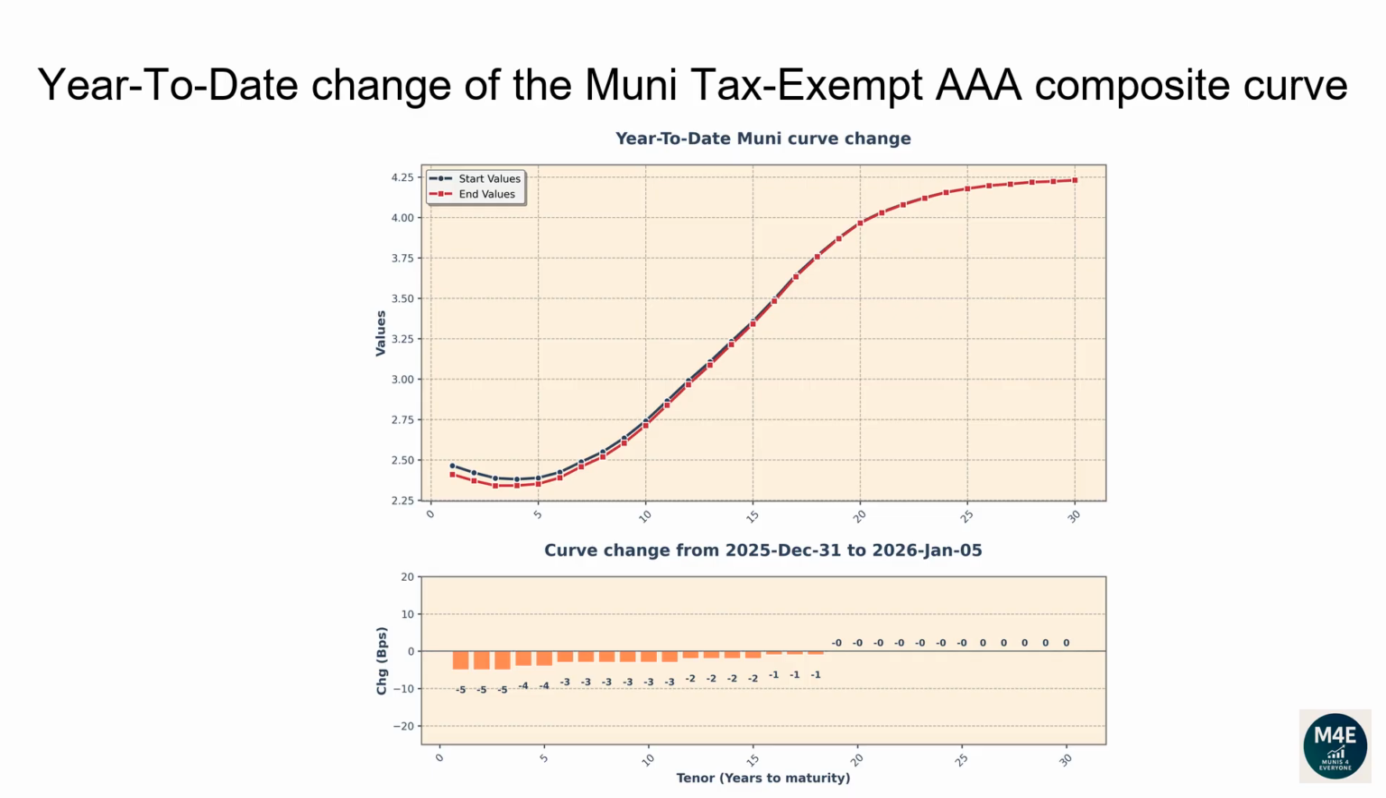The 1-year tenor changed -5 basis points. The 2-year tenor changed -5 basis points. The 5-year tenor changed -4 basis points. The 10-year tenor changed -3 basis points. The 20-year tenor changed 0 basis points. The 30-year tenor changed 0 basis points.